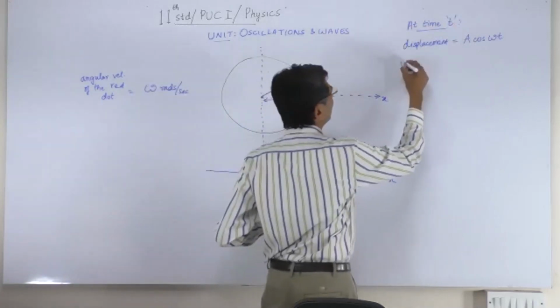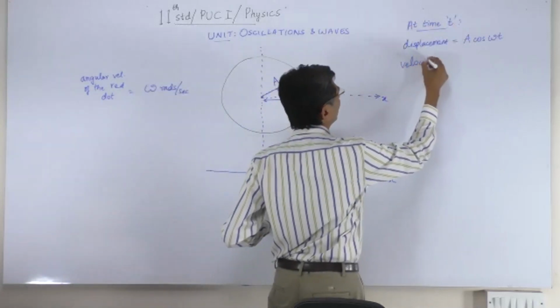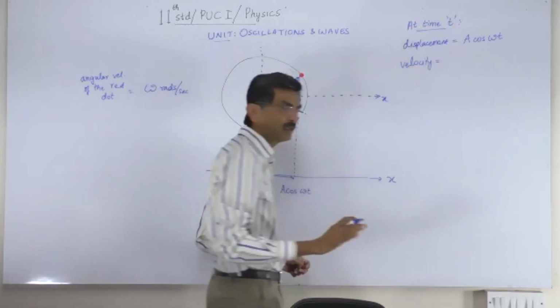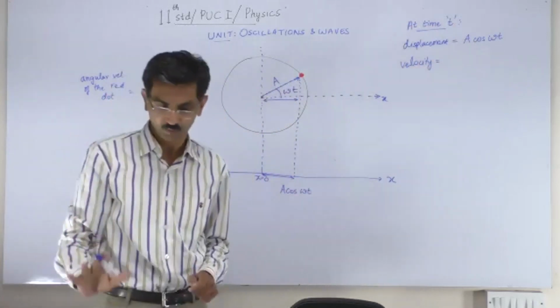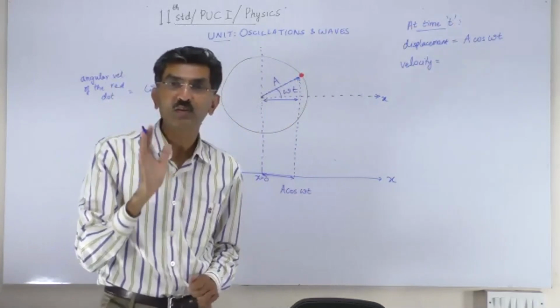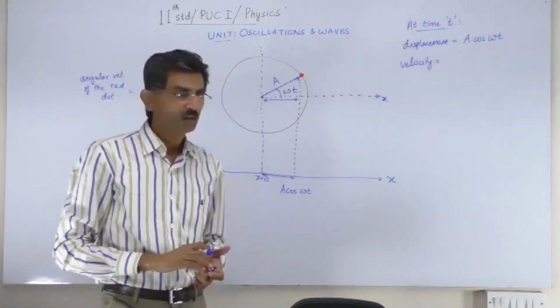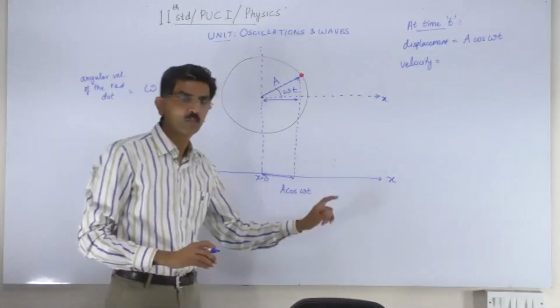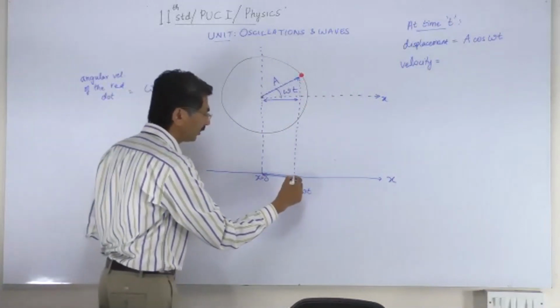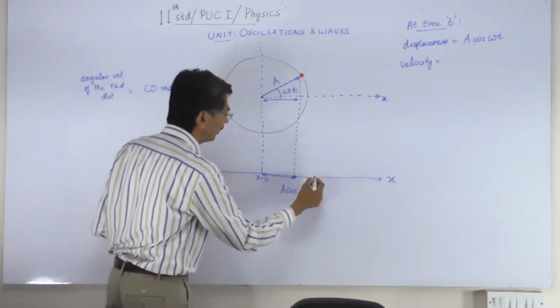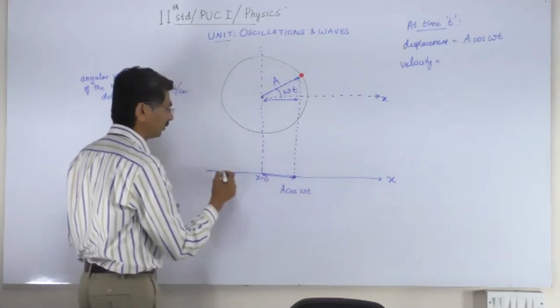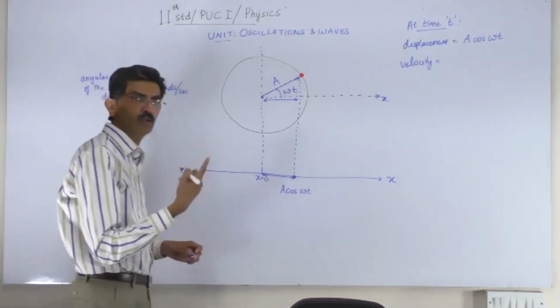What about velocity? What about the velocity of the body? And clearly the velocity of the body is not constant. The velocity of the body is changing. If you look at the body in simple harmonic motion, the blue dot is going back and forth, and back and forth, and back and forth. And its velocity is changing all the time.